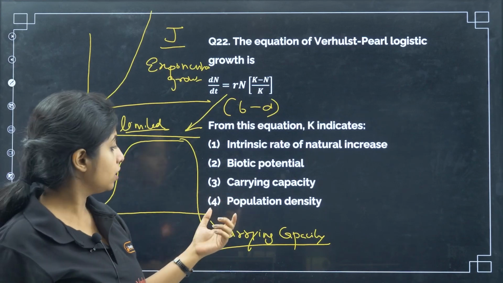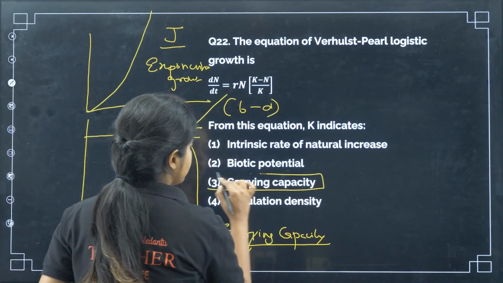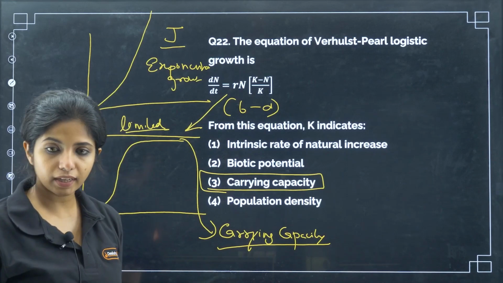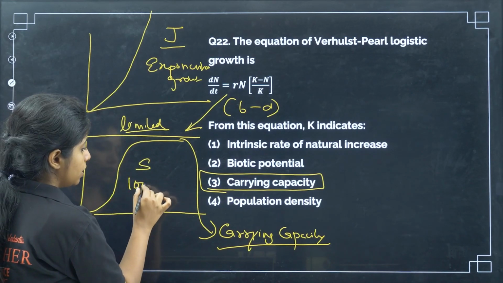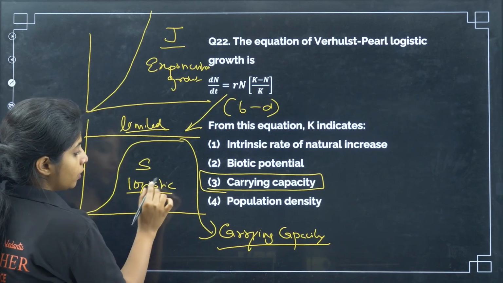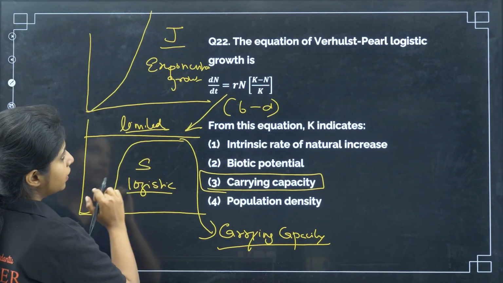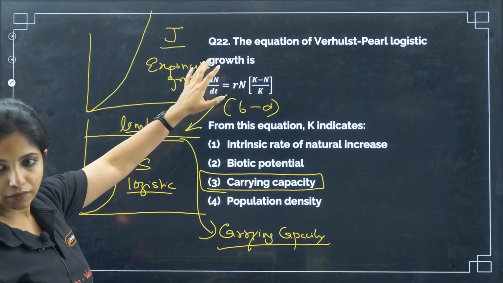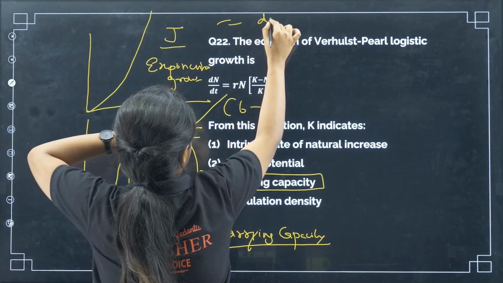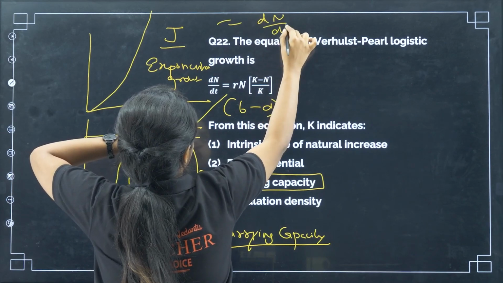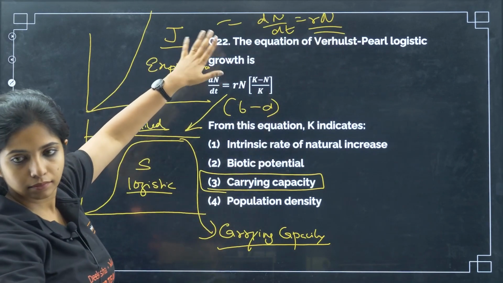That is not a reason. Population density is denoted by N. So obviously the answer would be carrying capacity. And what is this type of curve called? S-shaped curve or sigmoid curve, and this is shown in logistic growth. Remember, logistic has an S, and here also it's an S-shaped curve. And this is the exponential or J-shaped curve. Here the rate is constant, and it is shown by dN by dt equals rN. That's all.